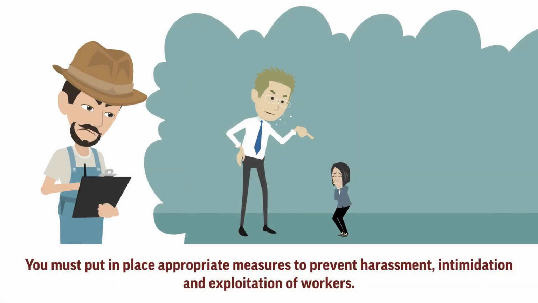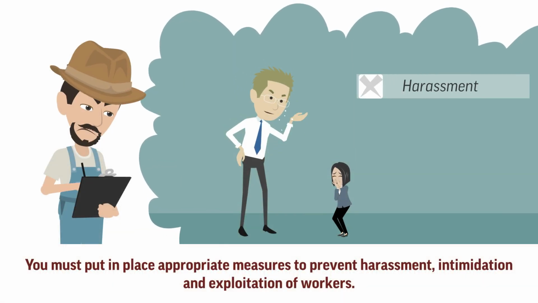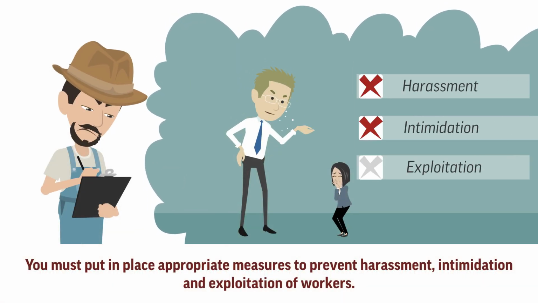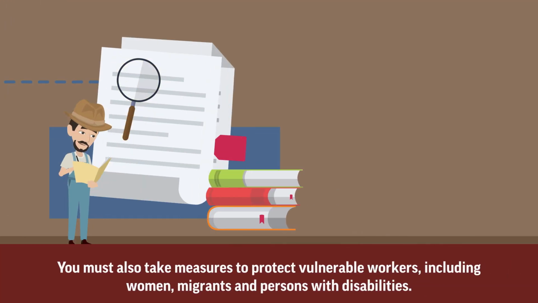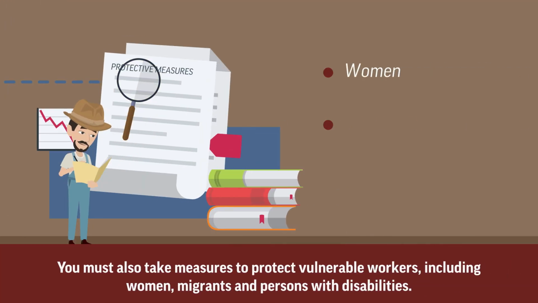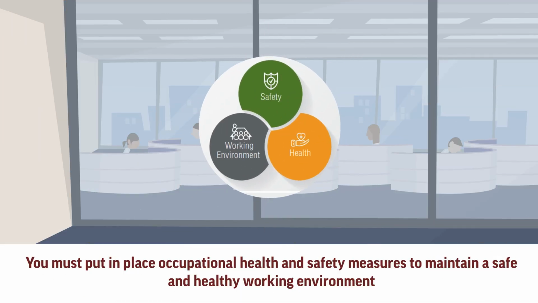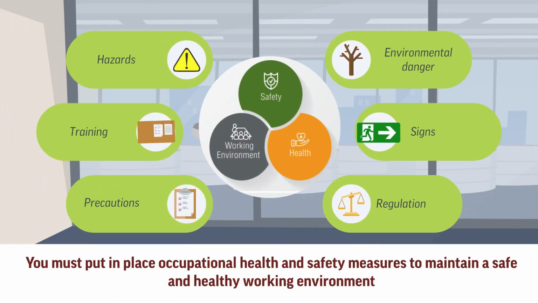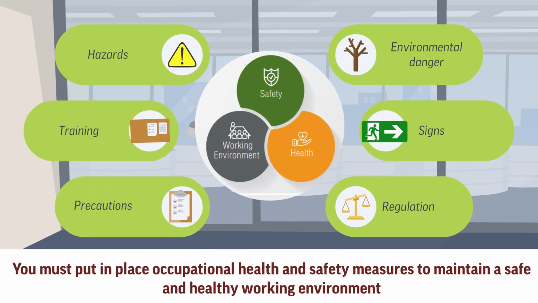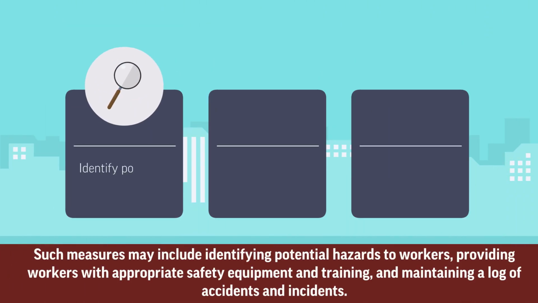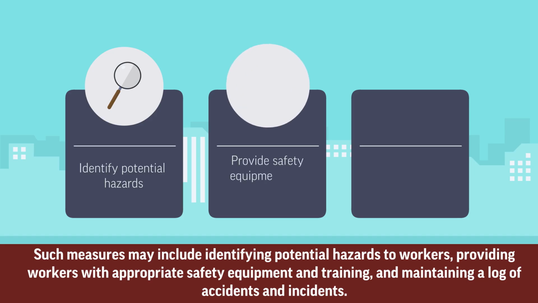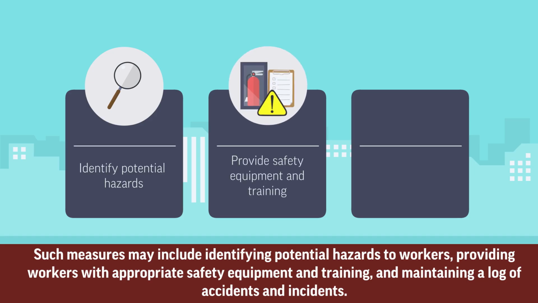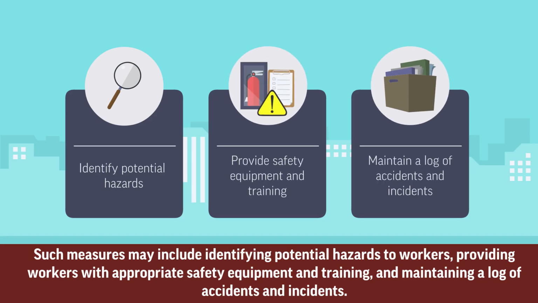You must put in place appropriate measures to prevent harassment, intimidation, and exploitation of workers. You must also take measures to protect vulnerable workers, including women, migrants, and persons with disabilities. You must put in place occupational health and safety measures to maintain a safe and healthy working environment. Such measures may include identifying potential hazards to workers, providing workers with appropriate safety equipment and training, and maintaining a log of accidents and incidents.